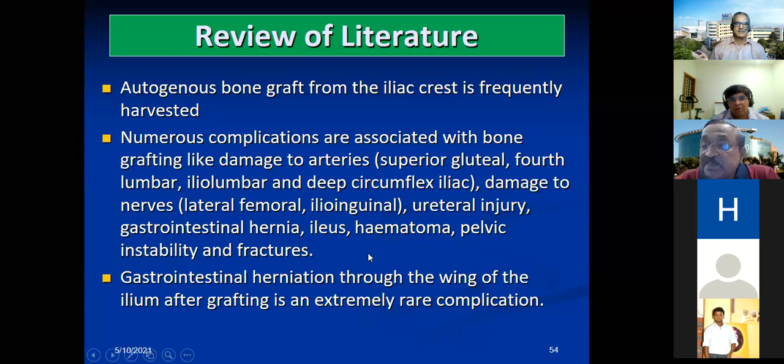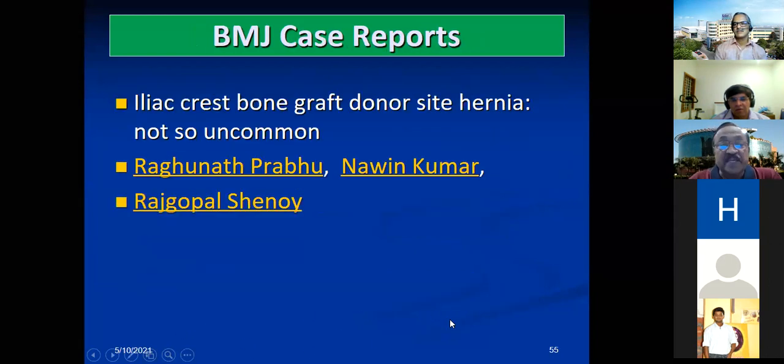All these are described in the literature following a simple iliac crest graft harvesting, including gastrointestinal hernia, hematoma, pelvic instability, fractures, etc. So herniation through the wing of the ilium after grafting is an extremely rare complication. So that is the case we have reported, the iliac crest graft site hernia.